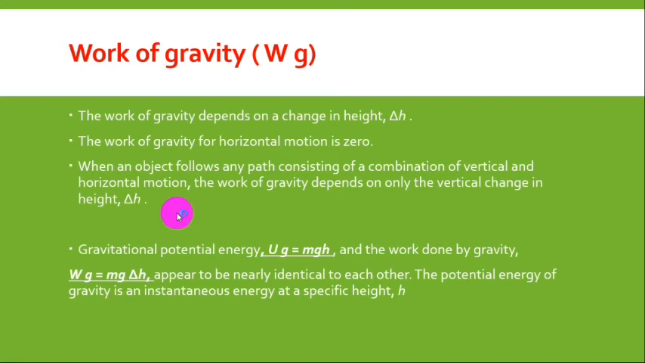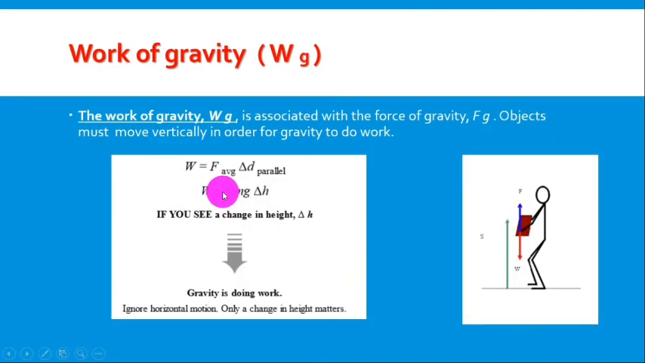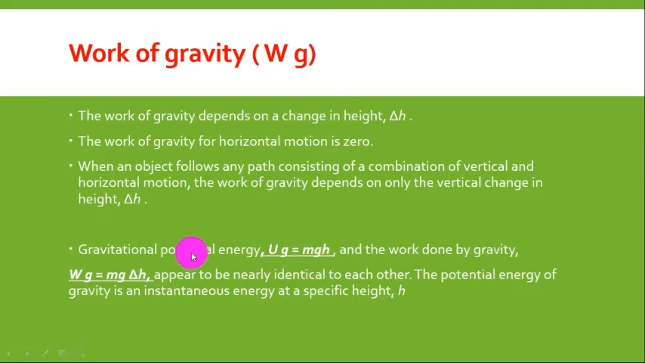Gravitational potential energy. Remember gravitational potential energy? Here it is, the formula: mass times g times height. Look at this formula for work of gravity: mass times g times the change in height. The same or no? Yes, it's the same. So what do you understand? That gravitational potential energy and the work done by gravity appear to be nearly identical to each other.